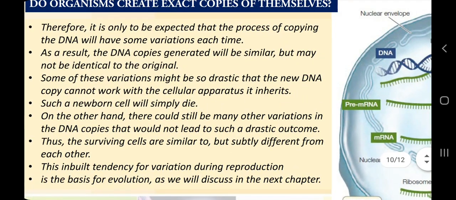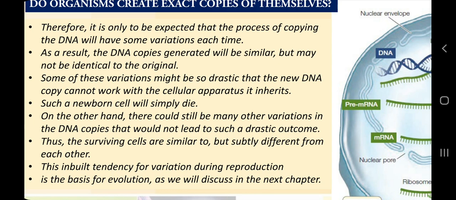So now I am quickly reading the rest of the statements. Therefore it is only to be expected that the process of copying the DNA will have some variations each time. Those variations are called mutations. As a result, the DNA copies generated will be similar but may not be identical to the original. So here we are having one idea.